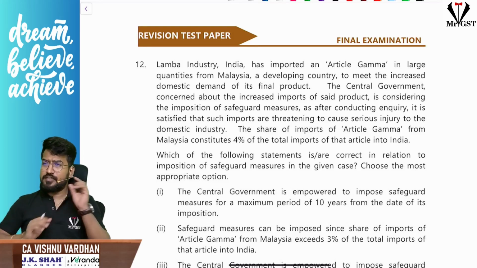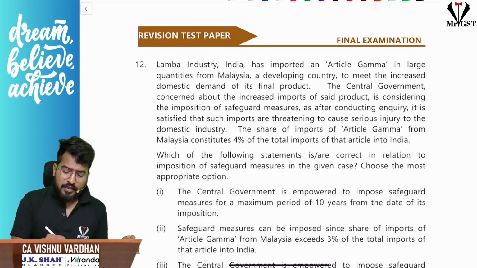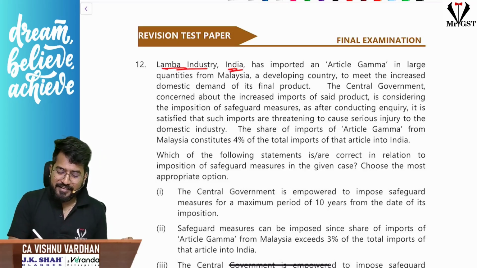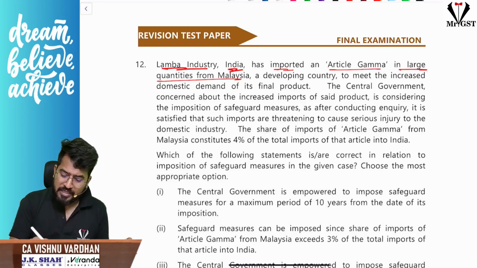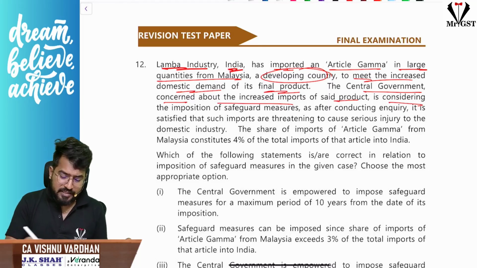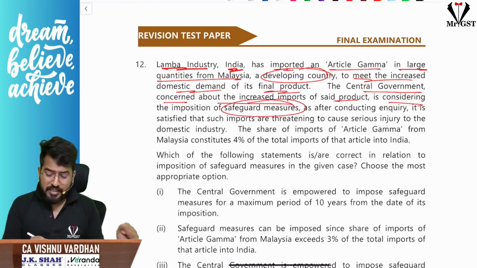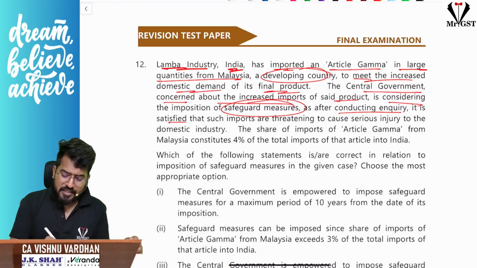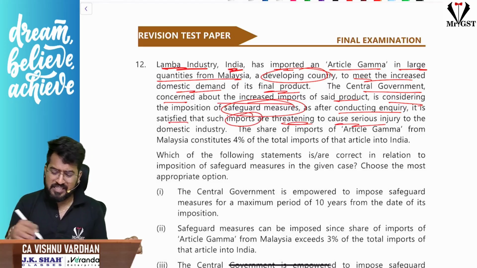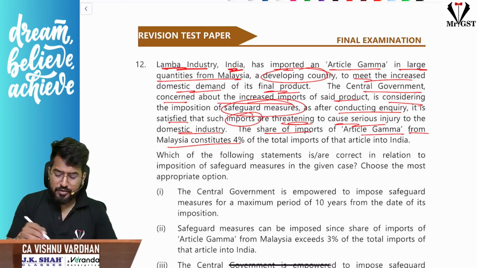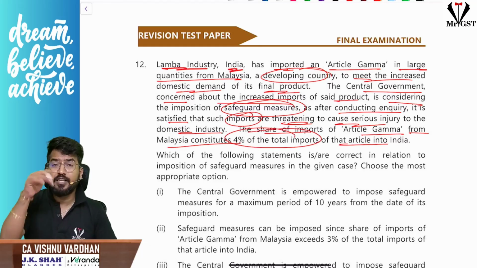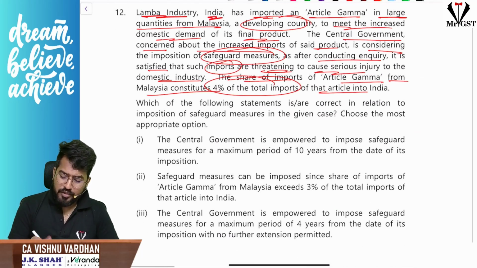So if you see the next small MCQ, sir, Lumber Industry India, the name itself is a little funny. It imported an article gamma in large quantities from Malaysia, a developing country, to meet the increased domestic demand of its final product. The central government, concerned about the increased imports of the said product, is considering imposition of safeguard measures. So regarding customs duty, after considering the inquiry, it is satisfied that imports are threatening to cause serious injury to the domestic industry. Very good. The share of imports of article gamma from Malaysia continues 4% of the total imports of that article into India. Okay, fine. So which of the following statements are correct?